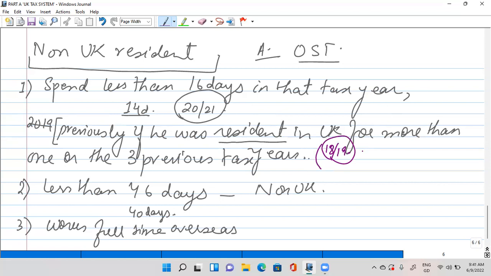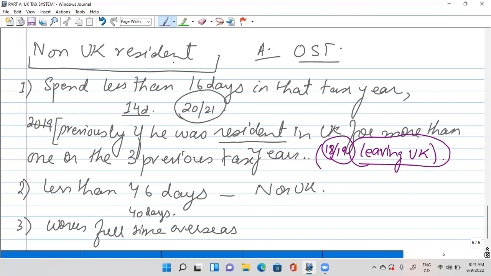It means this is a person who is leaving UK. This is the condition you can also notice in the wordings of your MCQs: a person who is leaving UK. So you can say, okay, now he has spent less than 16 days because he's about to leave the United Kingdom. So he will be considered as a non-UK resident.